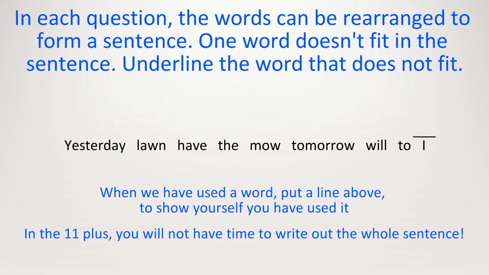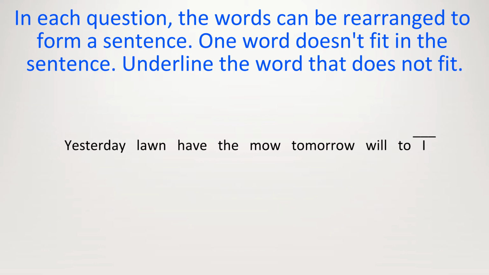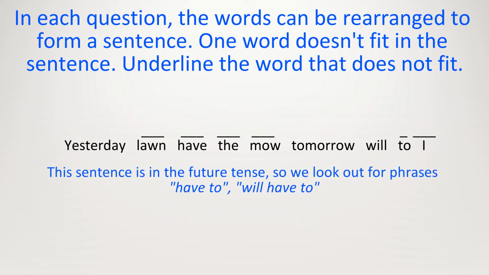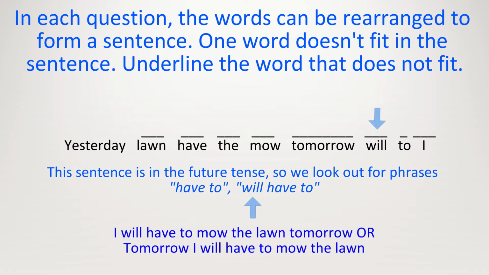I. Mow is the verb, but let's put a few words just before it. Have to. So far we have, I have to mow. Well, what are we mowing? The lawn. But when will we do it? In the future. So, the last word is tomorrow. As soon as we have used a word, it is good to put a line above the word, to show yourself you've used it. So, the final sentence is, I have to mow the lawn tomorrow. Which word did we not use? Yesterday. Hence, that is the answer.